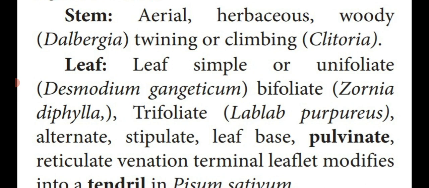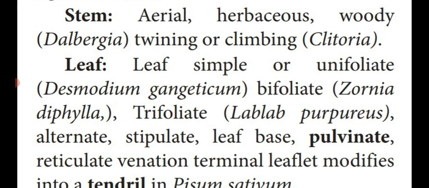Unifoliate means the stalk of a leaf which ends with only one leaf. Foliate means young leaf or leaf. Uni means single. So a stalk of a leaf that contains only one leaf at its tip is known as a unifoliate leaf. Example: Desmodium giganticum. Another one, bifoliate.